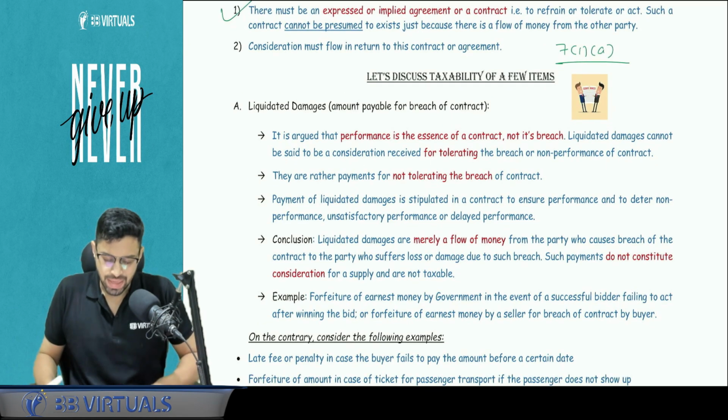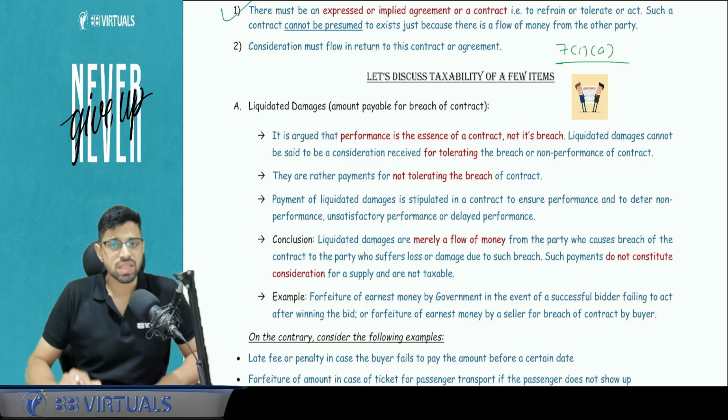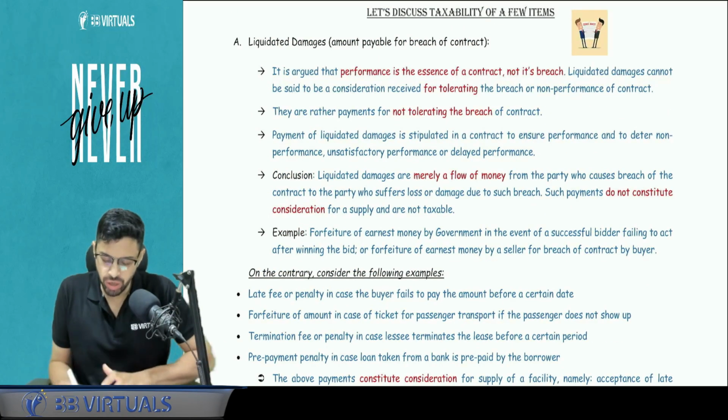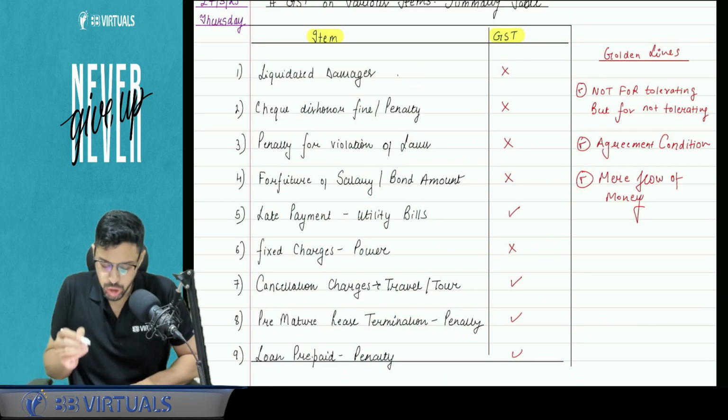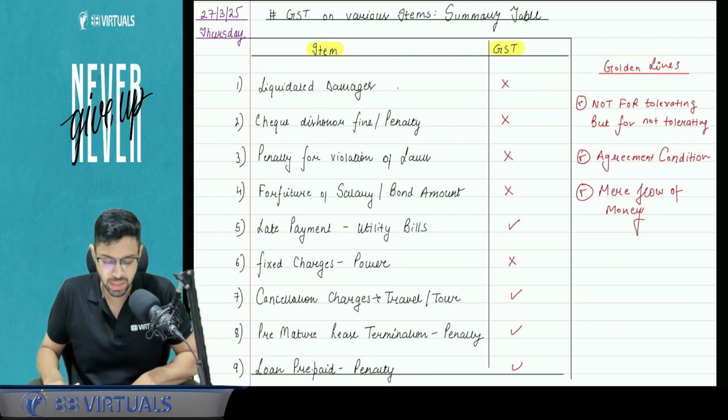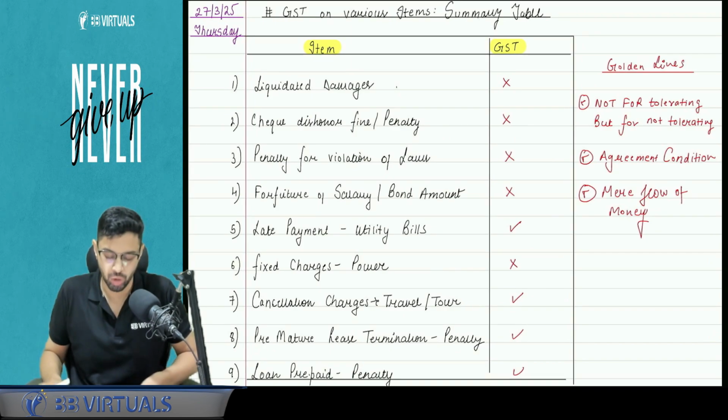Now we will be discussing the taxability of a few items. Now this is very specific in nature. This will come as a part of your adjustment. What we will do instead, I had made a short table in the class. We will discuss from that, and I will tell you the reasons as well, whether we are taxing something or not, and what the reason is.